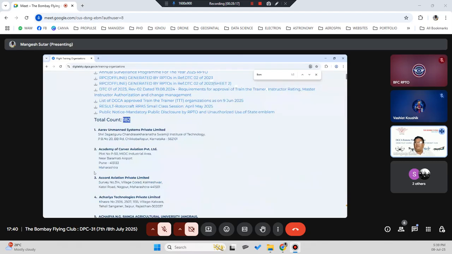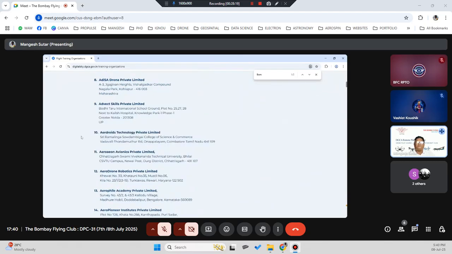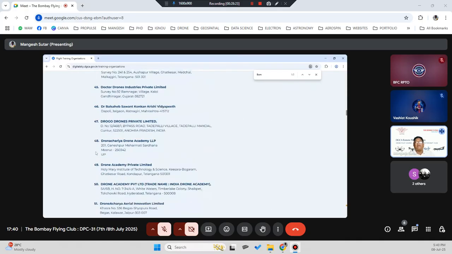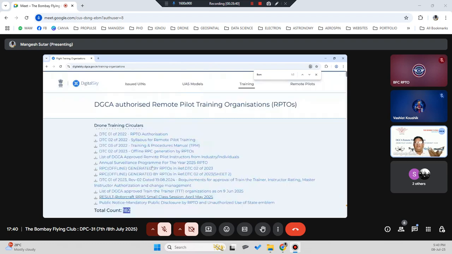Some people have done it just for the sake of registering. They might already have the infrastructure and the drone, everything, so they don't have to worry about expenses. They have already been doing some other work. Only for the sake of getting the RPTO tag, some people have registered as an RPTO, but they are not really training students there. So 182 RPTOs are there as of today's date.